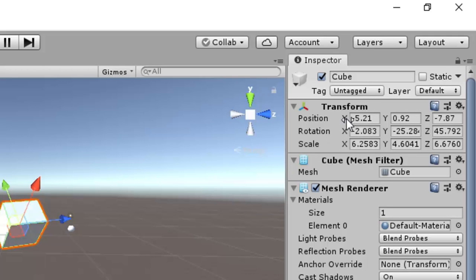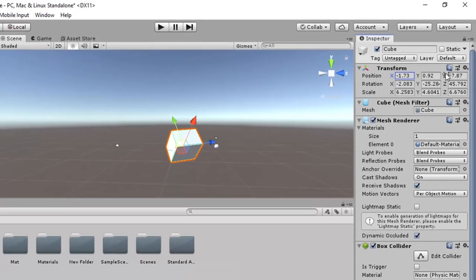Every game object is in 3D coordinate space, so these coordinates are mentioned here. If you want to change a coordinate, you can change it from here also. Suppose I'm making it 0, 0. You can see that this game object will be placed according to the mentioned coordinate.